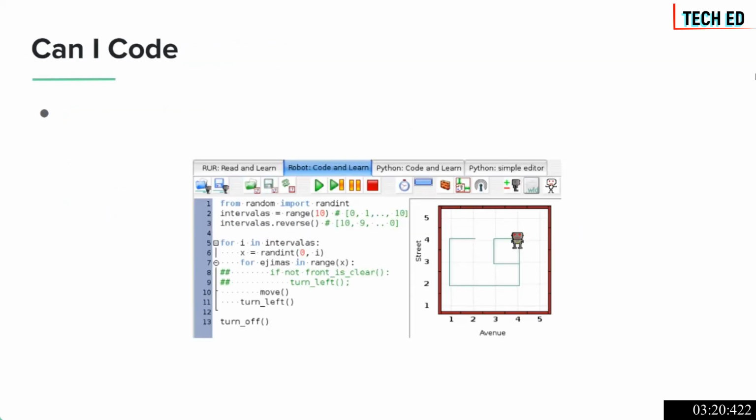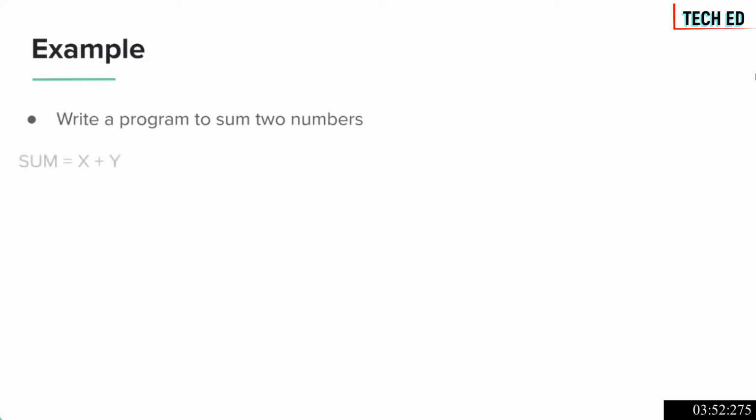So the question is, if you're not a programmer, can you code? This is an example of Python code that instructs a robot to move from position X to position Y. This seems quite scary for anyone who has no idea of programming. But trust me on this, it's not that hard. Once you get started with it, it eventually starts making sense. Even though it looks tough, I can guarantee you that Python is one of the simplest and easiest to learn programming languages, and even if you do not have any programming experience, you can write a program and code in Python. So let's take an example.